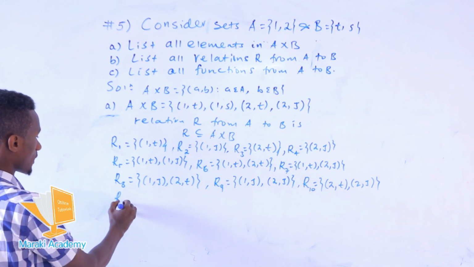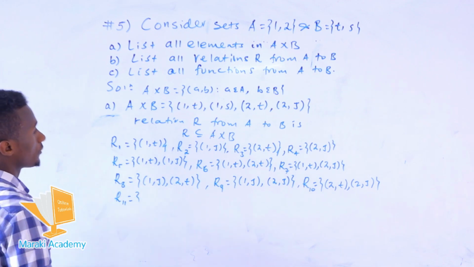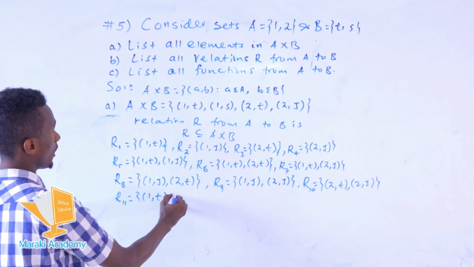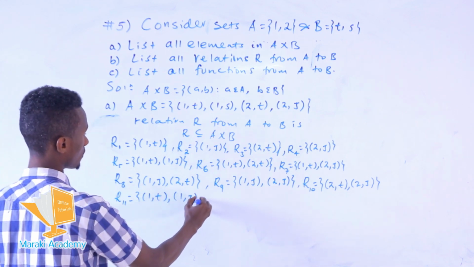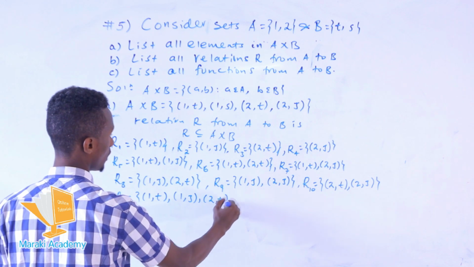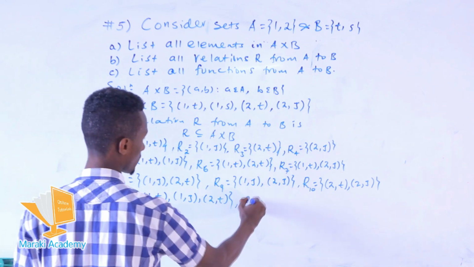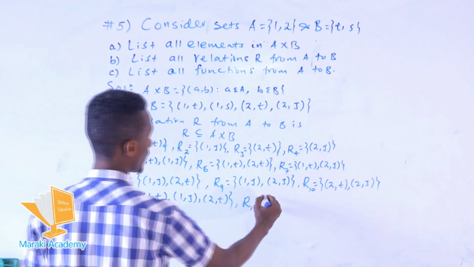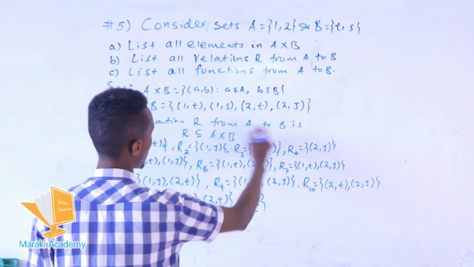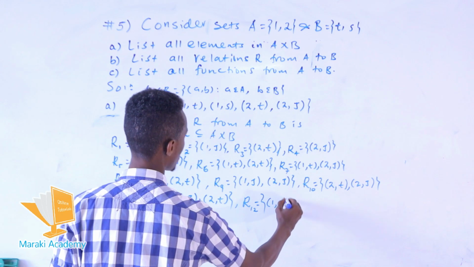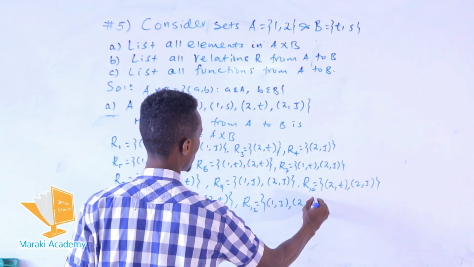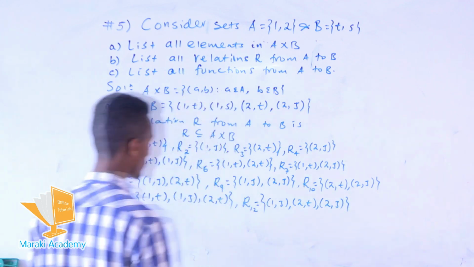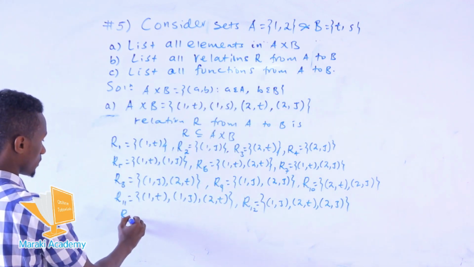The other is R11. We have 3 elements, so we can take 1 with T, 1 with S, and 2 with T. This is also a subset of the given Cartesian product of A with B. The other, we can select 1 with S, 2 with T, and 2 with S. This is also one of the others. So what we have, the others are 13.